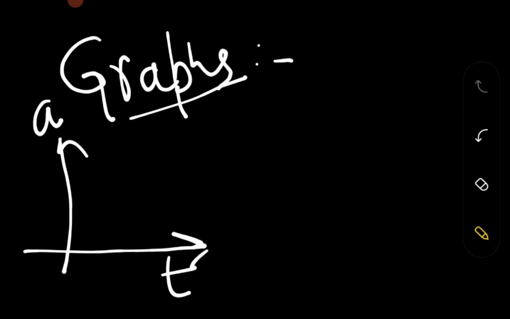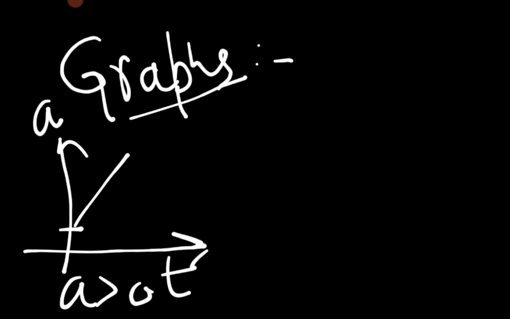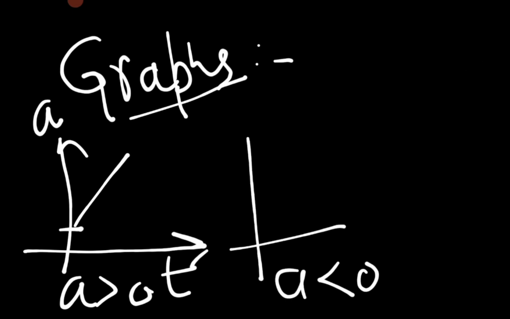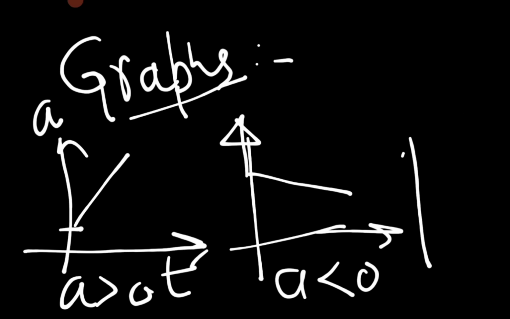If acceleration is going to be positive, then it might be this. If acceleration is going to be negative, that is, a mover has just applied the brake, then it is going to be something like that. If the acceleration is constant, it means the car has been accelerating.